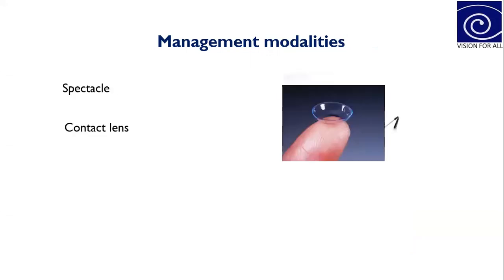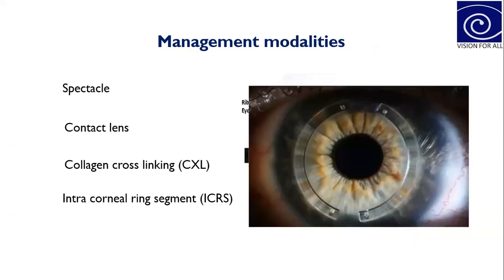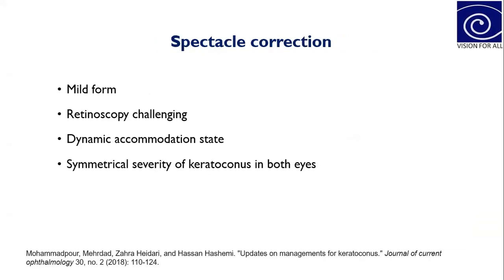So there are different modalities available for the management of keratoconus, which can be described under these five following heads. First is spectacle correction. Second is contact lenses. Third is collagen cross-linking. Then intracorneal ring segments, and the last one is keratoplasty. So we'll go one by one. First one is spectacle correction.